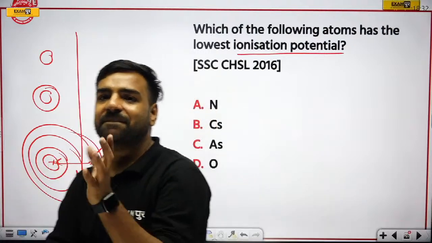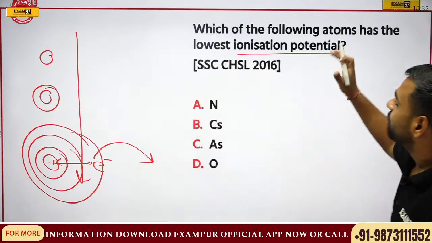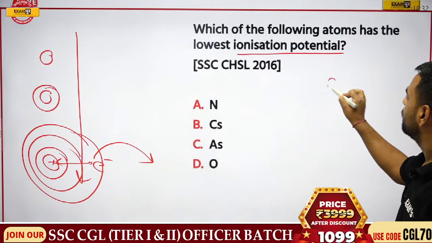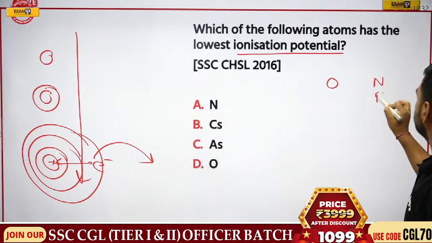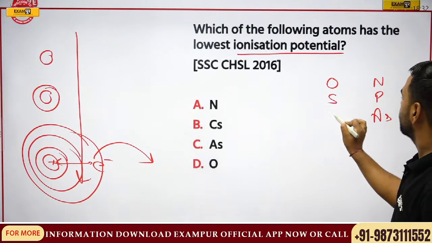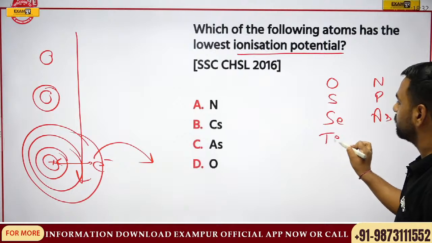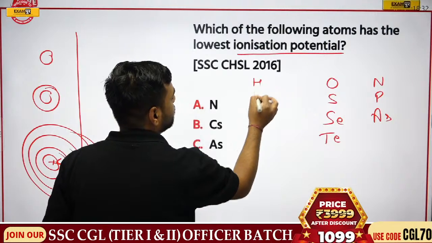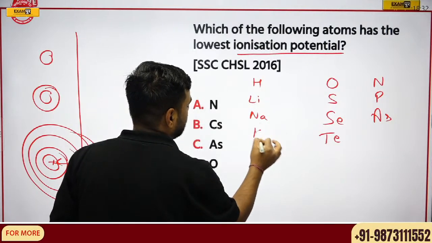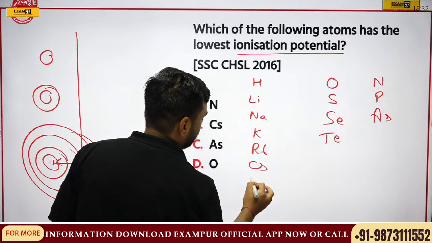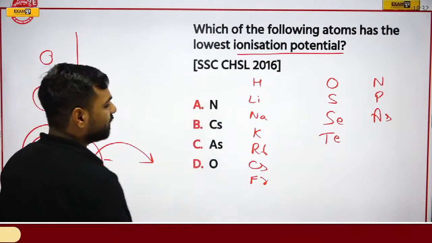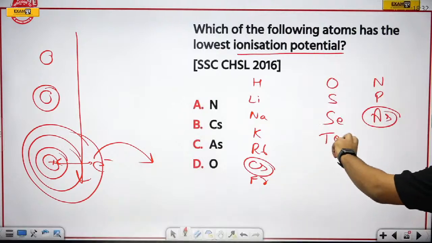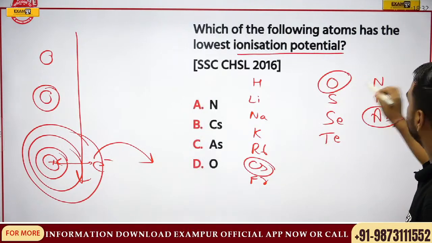So yeah, waiting for the answer. I have just explained this part: minimum amount of energy to take out the electrons. So yes, try to relate it. And yes, we have cesium as well, right? Remember? So here we have cesium over here. Then what is left? Oxygen here. Then we have nitrogen here.